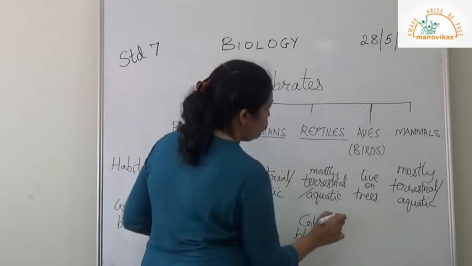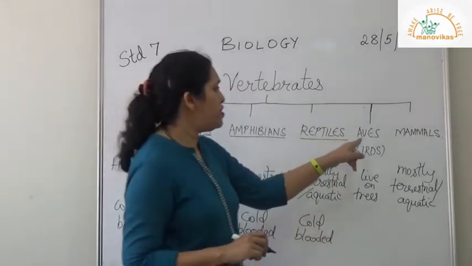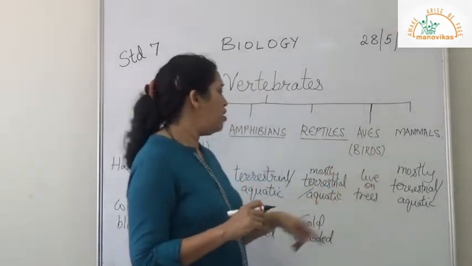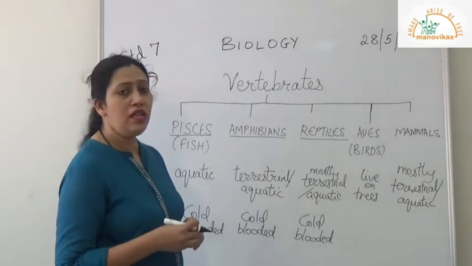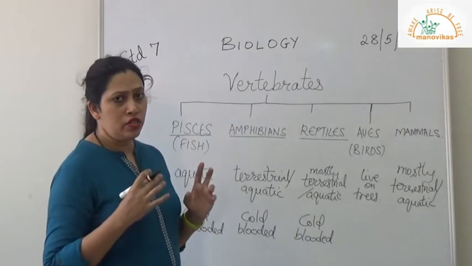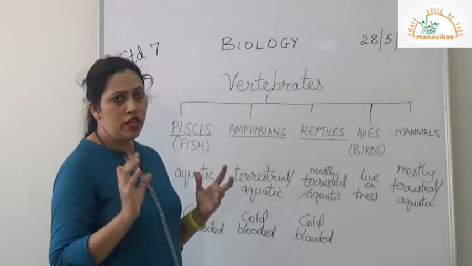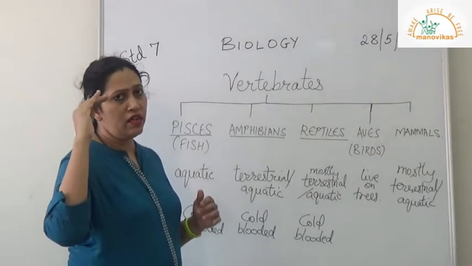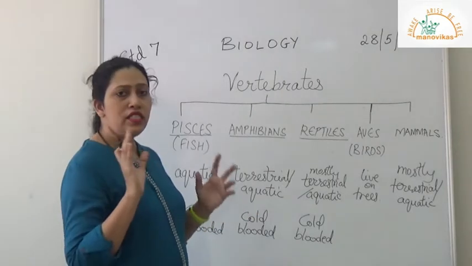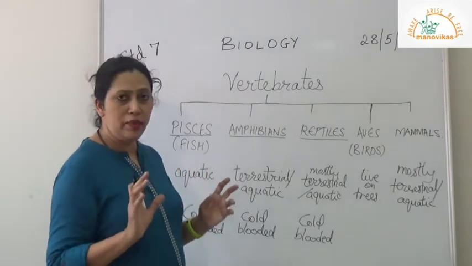Now, the two groups which are remaining, aves, that is birds, and mammals, are warm-blooded. What does it mean? Their body temperature remains constant, like our body temperature. When it is high, we say we have fever, but otherwise it is normal and always remains the same.